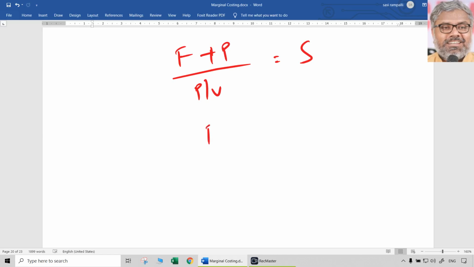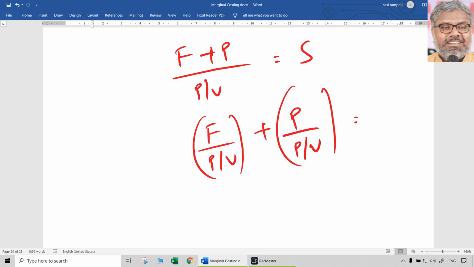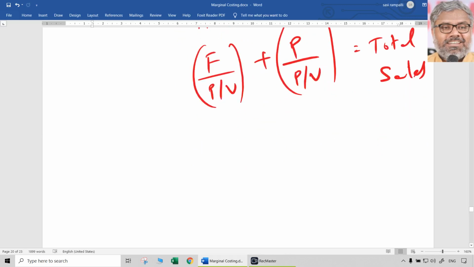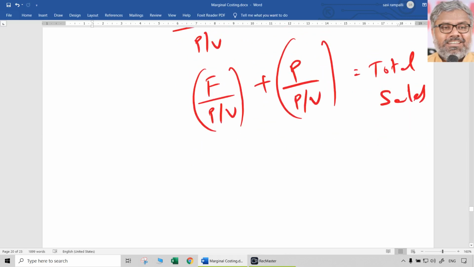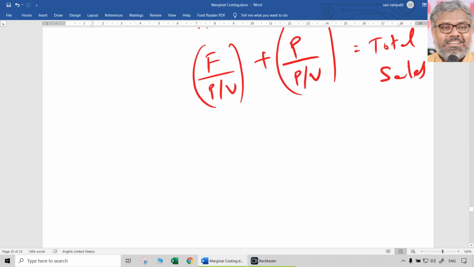PV ratio. Let us further expand it. Fixed cost by PV ratio plus profit by PV ratio is equal to total sales, coming from the same equation. So total sales, how can we find out? Fixed cost divided by PV ratio plus profit divided by PV ratio.